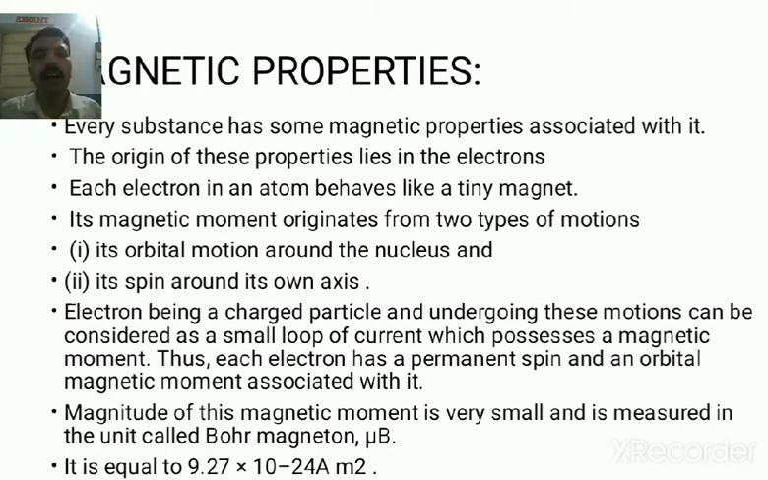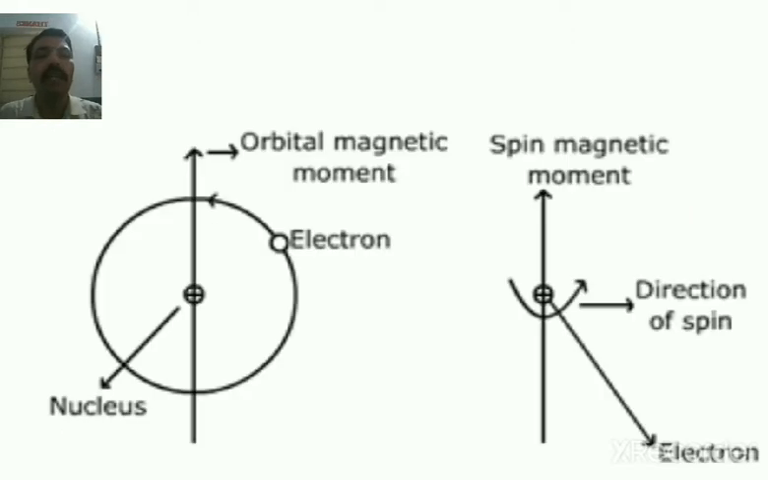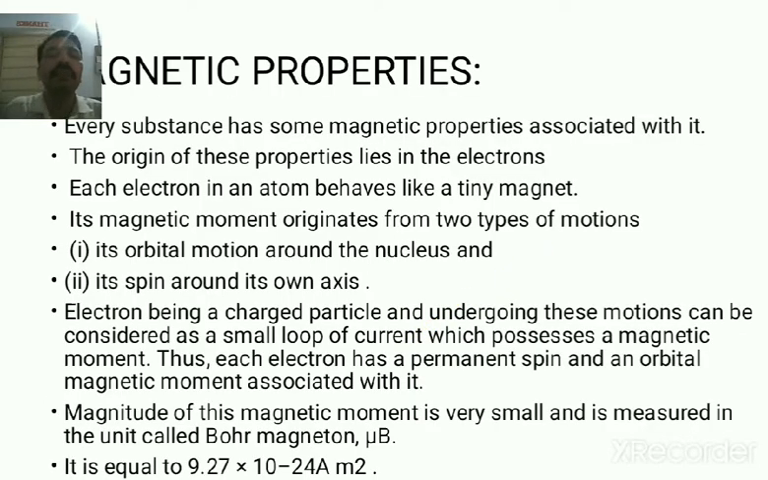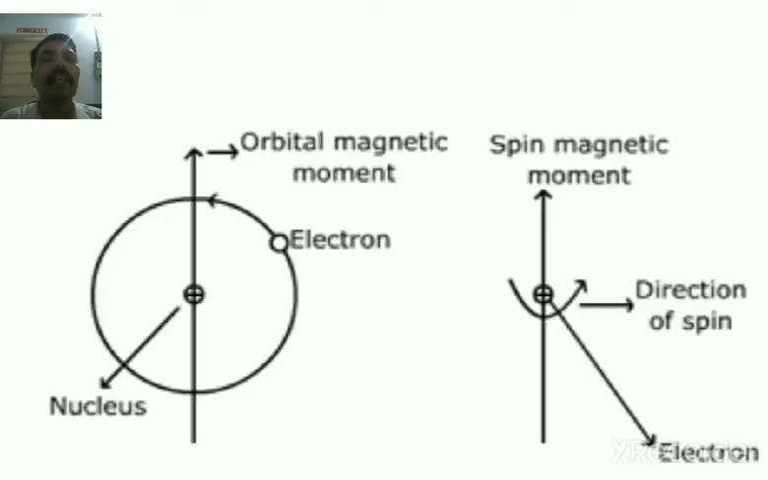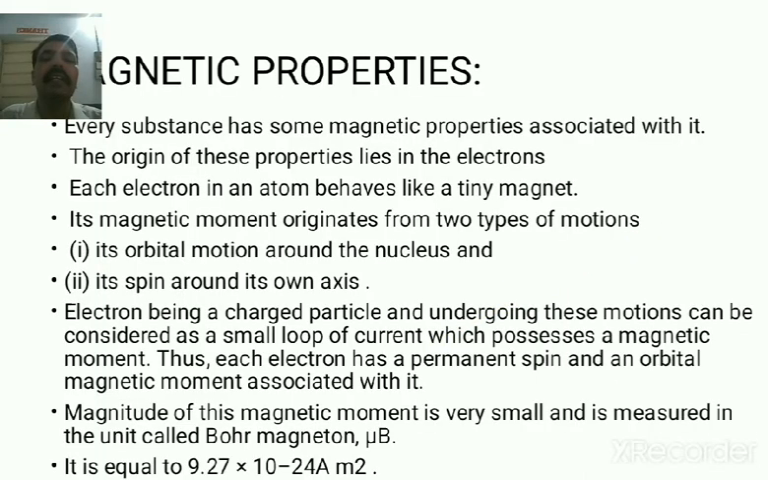First is the orbital motion. What is orbital motion? The electron moves around the nucleus in a particular orbit, a particular shell. That's why it forms an orbital magnetic moment. Second is the spin magnetic moment. The electron spins around its own axis, like this, in a particular direction. That's why the spin magnetic moment is generated.